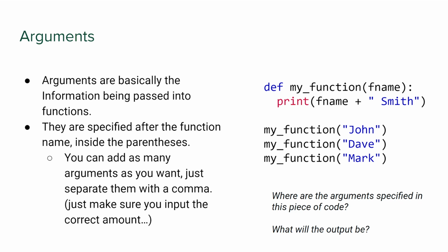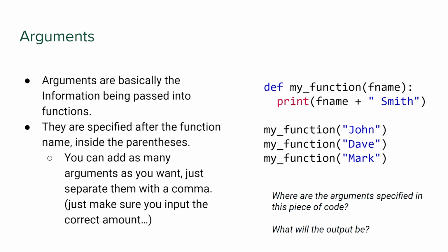And there's a distinction between arguments and parameters, which I'm going to come to in a bit. It's a very minor distinction. In data language and programming, you can call it either one. You'll be fine. But there is a distinction. I'll get to that in a second. But for the purpose of this part, bear with me. So arguments are basically the information we pass into functions. It's sort of what you input into a function. So when you take a user input, you're inputting something. Parameters are basically the inputs of a function, whereas normal inputs are the inputs of your whole program. And these are specified after the function name inside the parentheses.